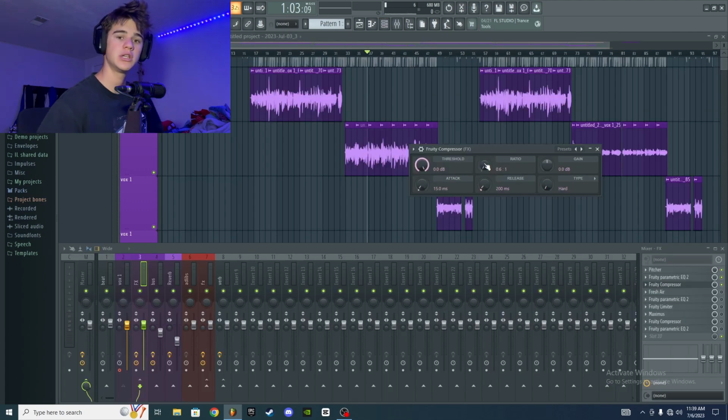So what I'm going to do with the compressor is I'm going to compress the vocals enough so that we can cut away some of the S sound and some of those peaks in volume, but not too much to the point where I'm just completely crushing the vocal. So to do that, I'm going to turn the ratio up to about 3:1. This is just where I like my ratio, but you can put it wherever you like.